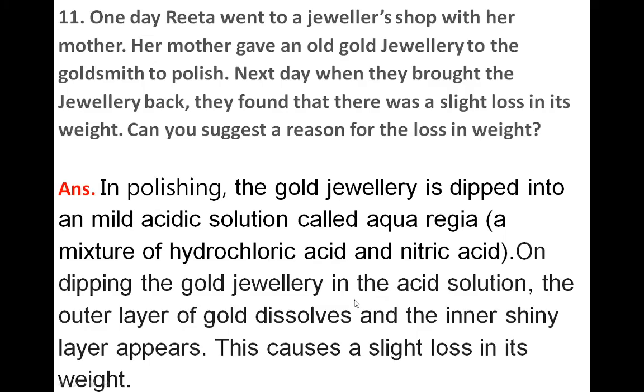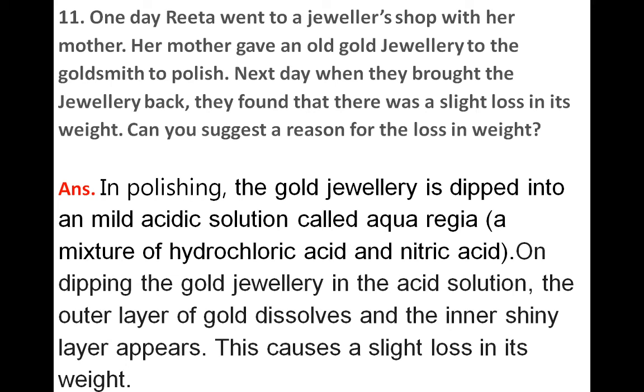Okay, next is question number 11. One day Reeta went to a jeweler's shop with her mother. Her mother gave an old gold jewellery to the goldsmith to polish. Next day, when they brought the jewellery back, they found there was a slight loss in its weight. Can you suggest a reason for the loss in weight?